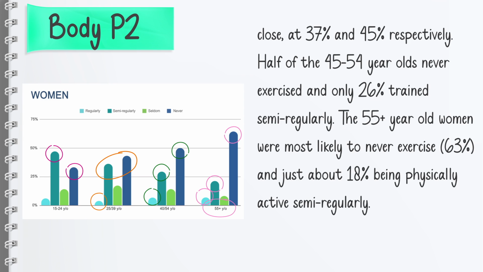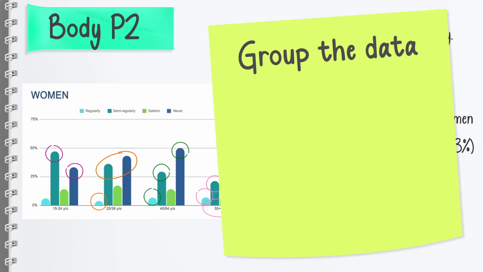So that's it. That's a very good report, a band 9 report on this bar chart. As you can see, grouping the data was very well structured. We allocated a paragraph to men and another paragraph to women.